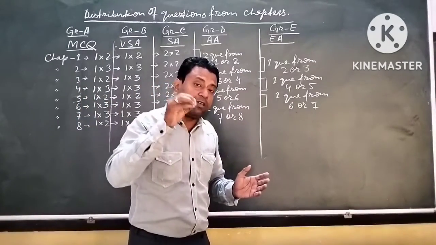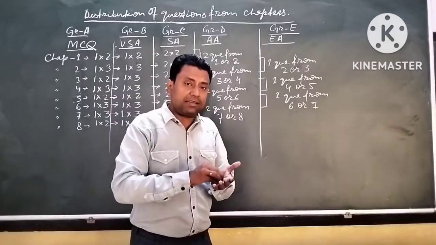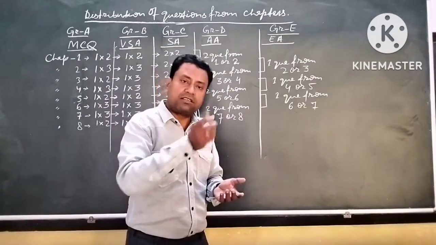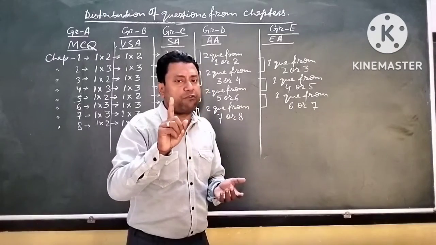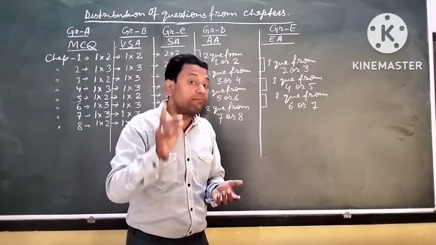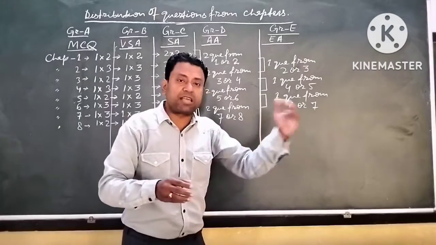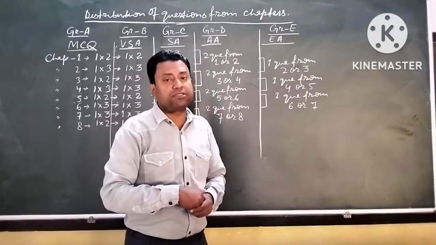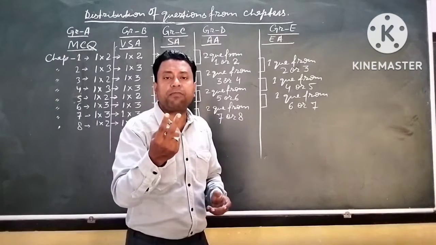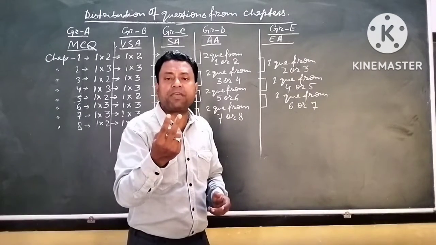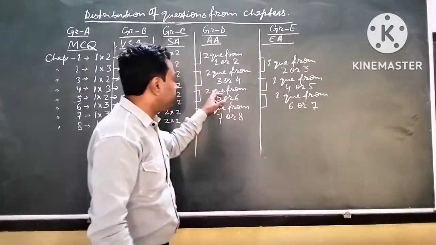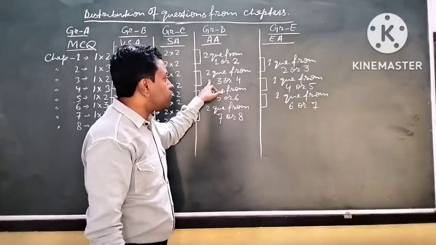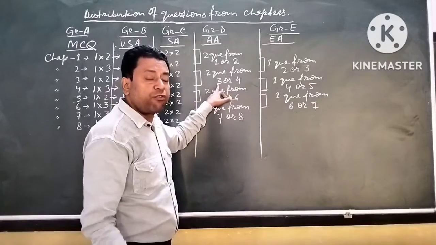Okay, so you have to be prepared already that a question may appear from chapter number 1 for 4 marks, and from chapter number 2, 1 question may appear for 4 marks. But it may happen that from chapter number 1, 2 questions appear for 4 marks, or from chapter number 2, 2 questions appear for 4 marks. Now, if we talk about subgroup 2, so here from chapter number 3 and 4, 2 questions would come.